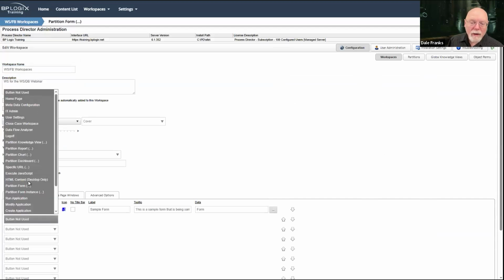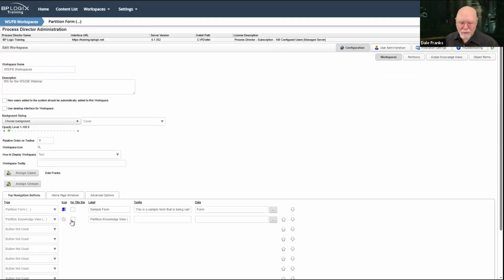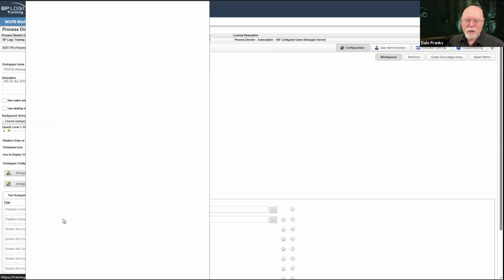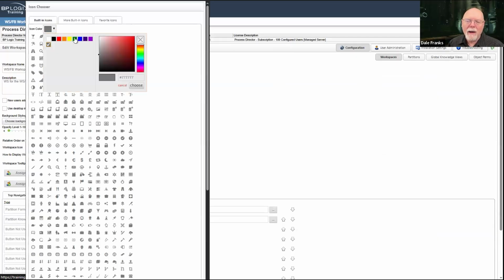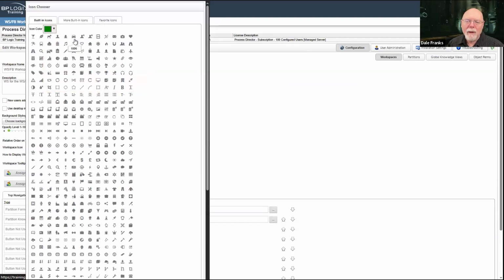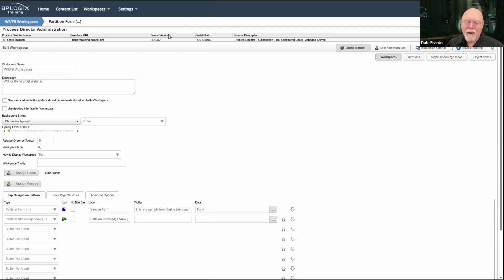Knowledge views work very similarly. So if I pick a partition knowledge view, and I'm not going to do a whole bunch of stuff here, I'm just going to do this and be done with it. But sure, let's pick another icon. We'll go with green, and we'll pick the flappy scuba paddles here, and we'll call this K-view because I don't know what K-view it is yet. I suppose I'll pick one.